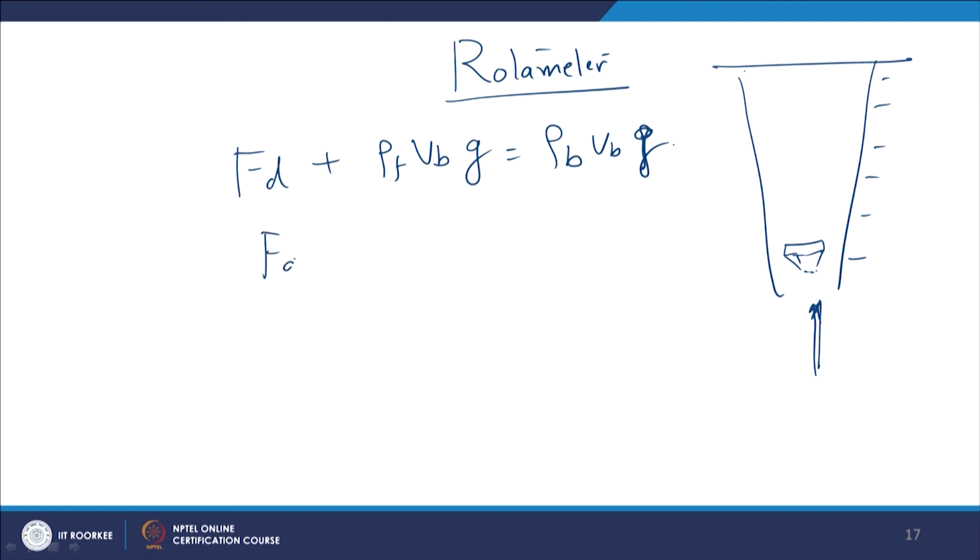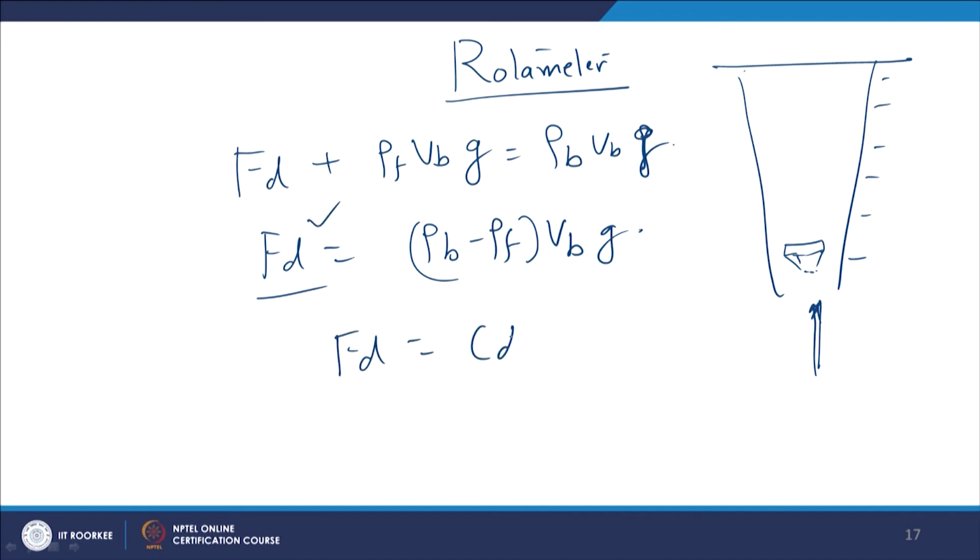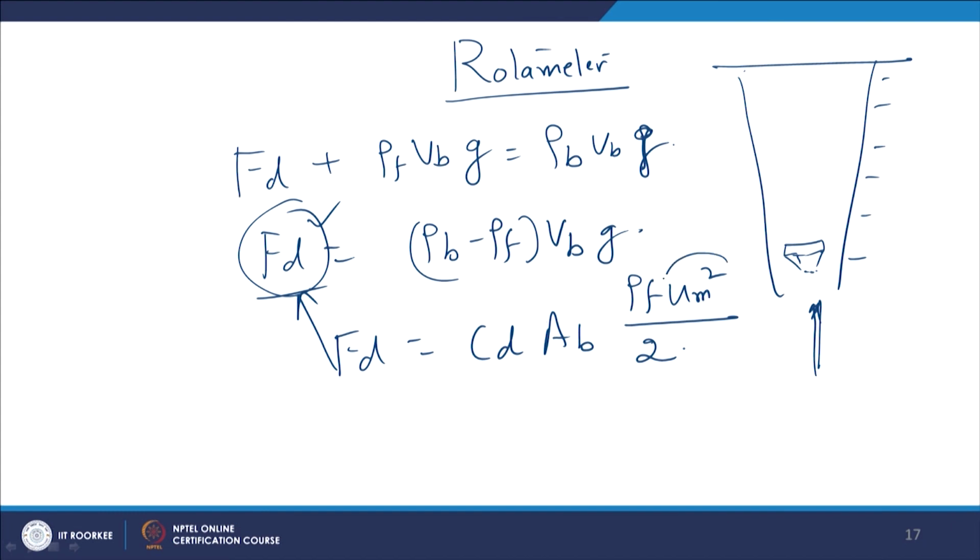So Fd is equal to (rho b minus rho f) Vb into G. Now, drag force is drag coefficient times rho f um square divided by 2. From here, we can calculate the value of Fd, and when we put this value of Fd here, we can always find the mean velocity of the fluid.